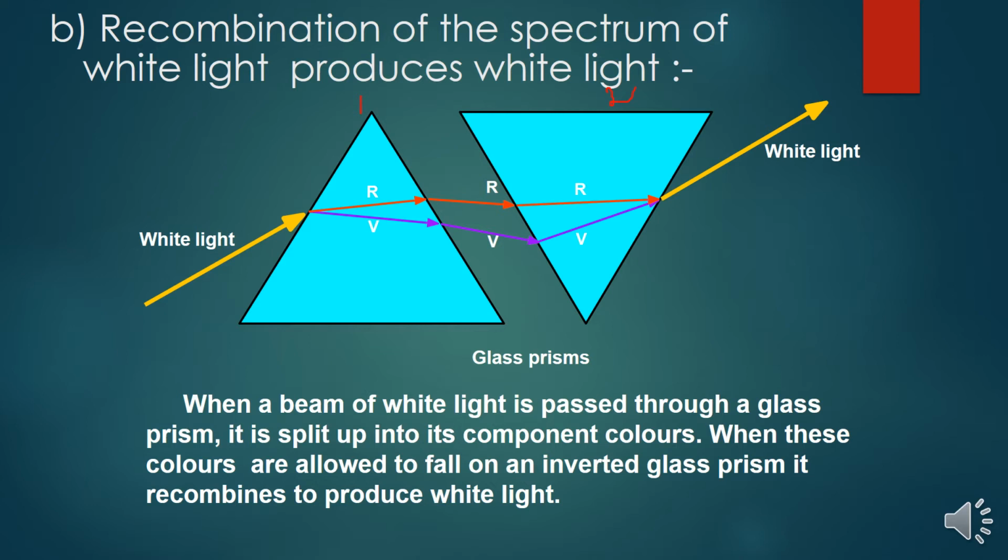Same medium means what? The solid prism, right? And the white light also emerges. So where you actually sent in the white light, it gives white light again. So that is the recombination of the spectrum of white light, which produces white light. When a beam of white light is passed through a glass prism, it is split up into its component colors. When these colors are allowed to fall on an inverted glass prism, they recombine to produce white light.